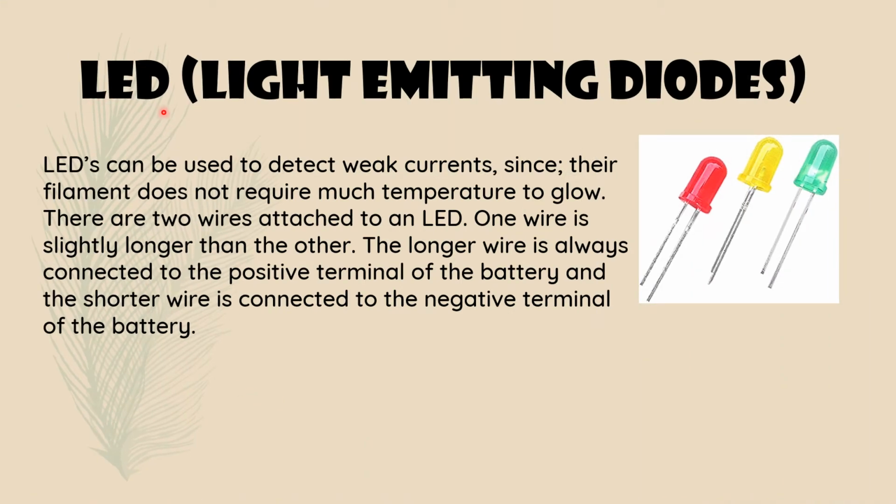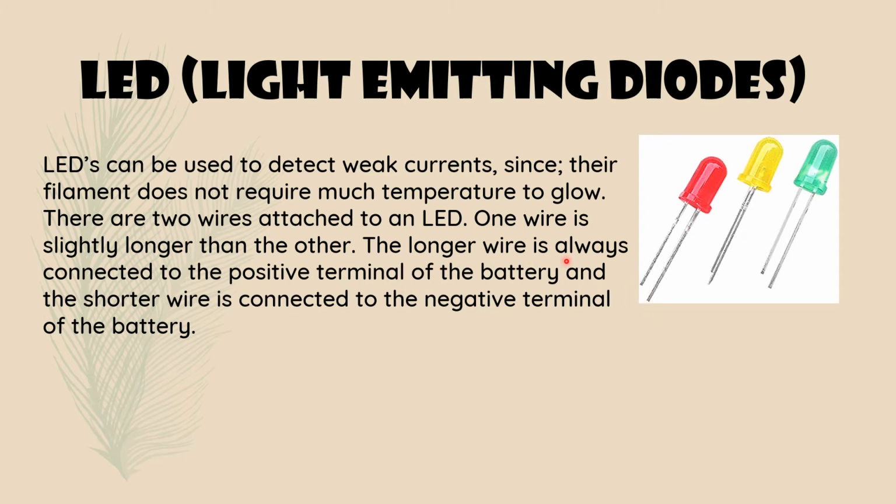Next, LED. LED means light emitting diode. That is the full form of LED. LEDs can be used to detect weak currents since their filament does not require much temperature to glow. See, this is the LED bulb, and there are two wires attached to an LED. Here you can see two wires. One wire is slightly longer than the other. In this picture it is clear that one is longer and the other is shorter.